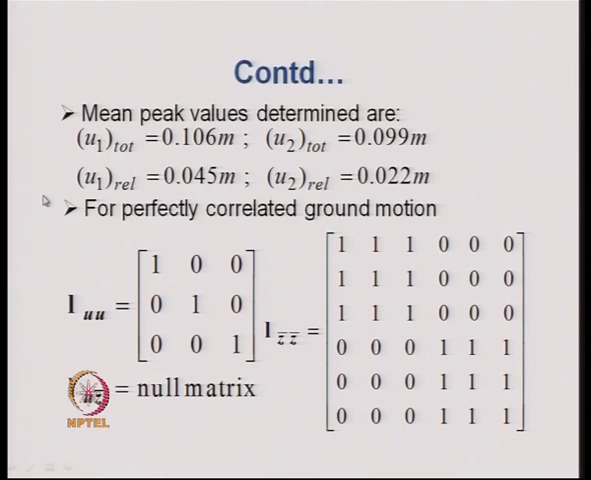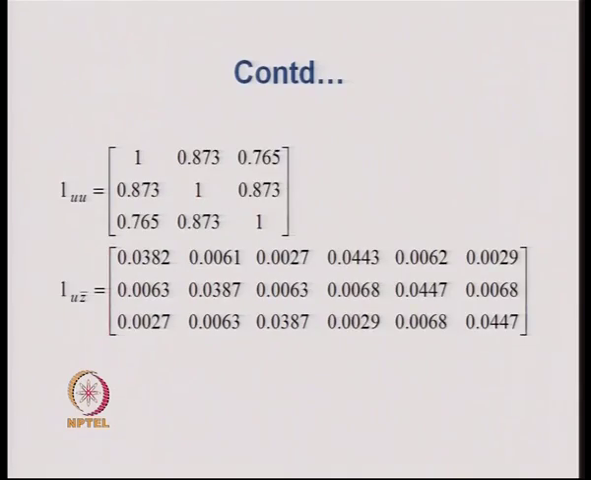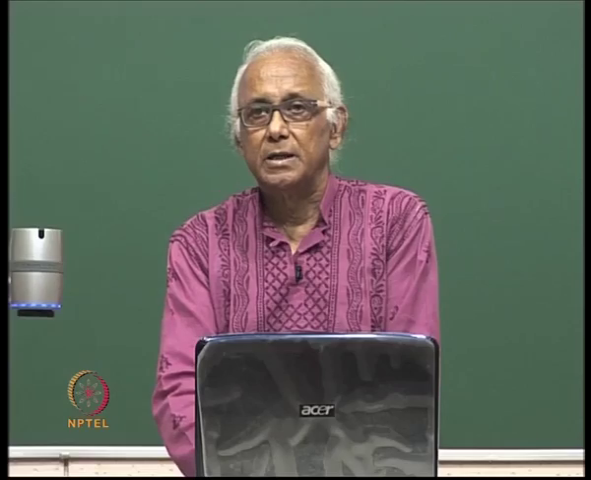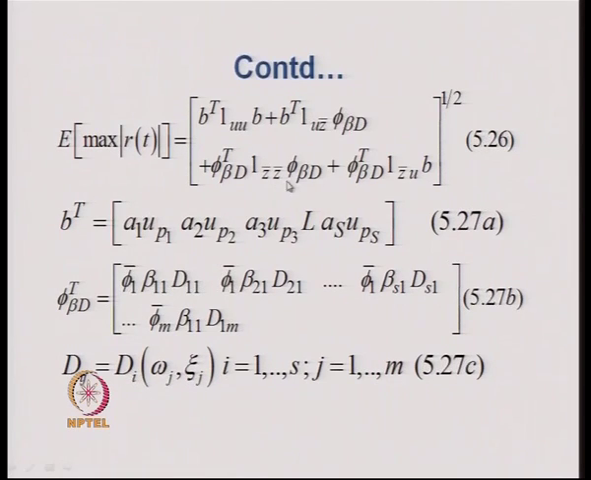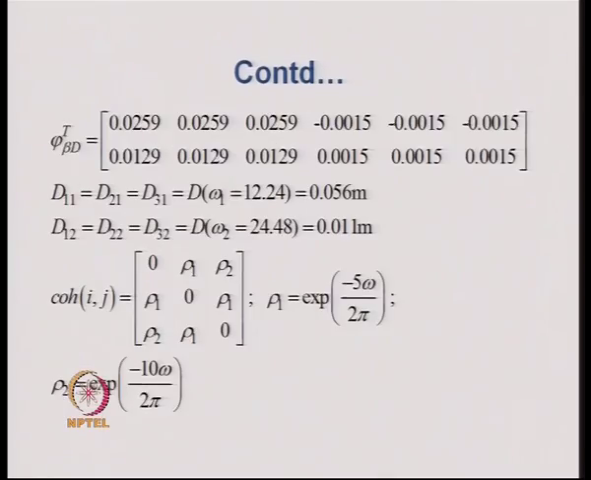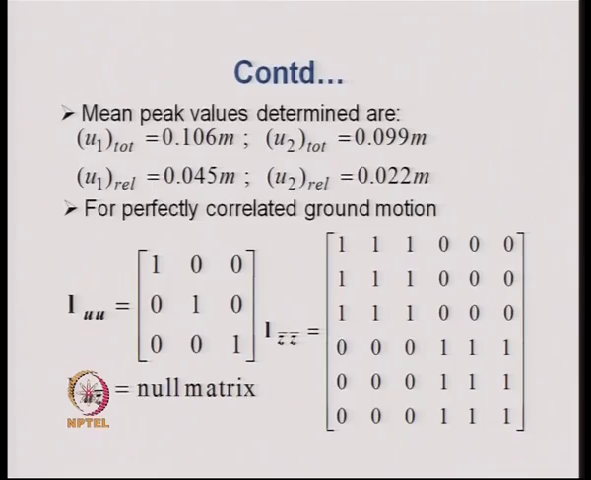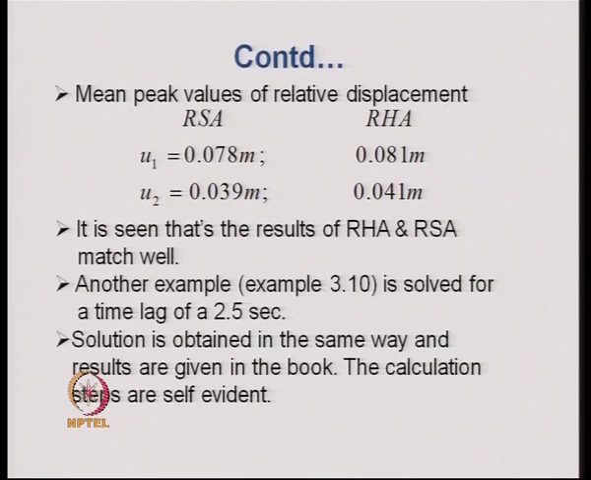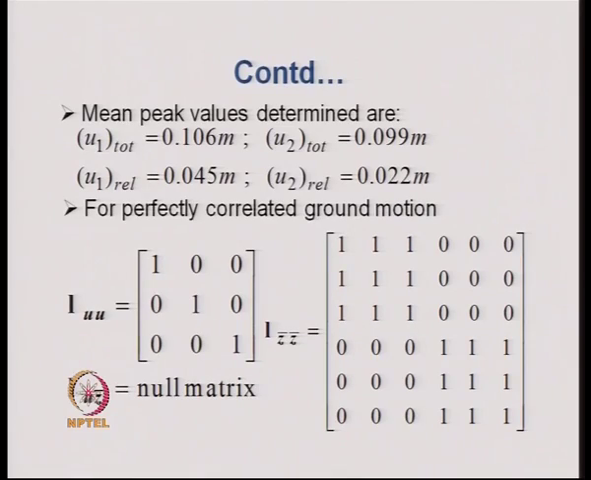The general expression that we had shown in the development of the method, if we retain only the third term and ignore all other terms, then we get straight away the relative displacements or the mean peak values of the relative displacements. So, that is what was done over here to get the mean peak value of the relative displacements.